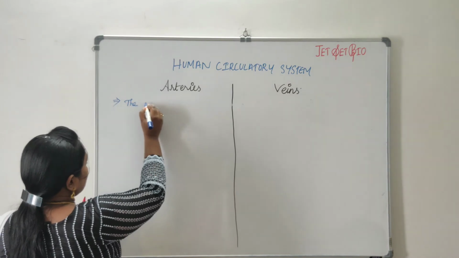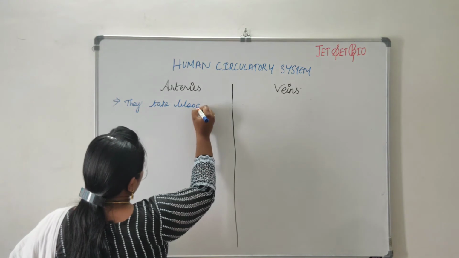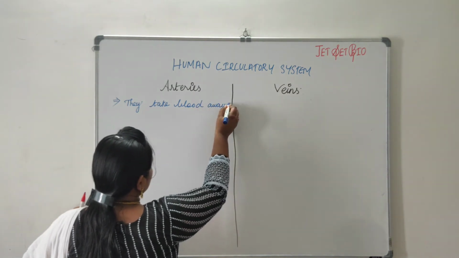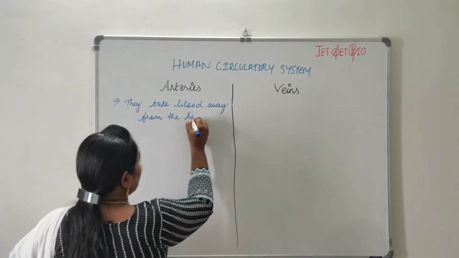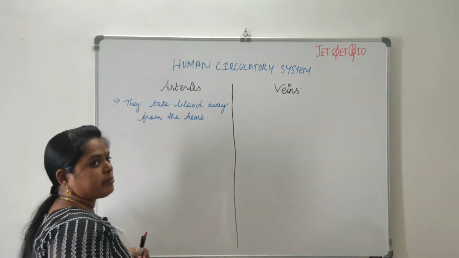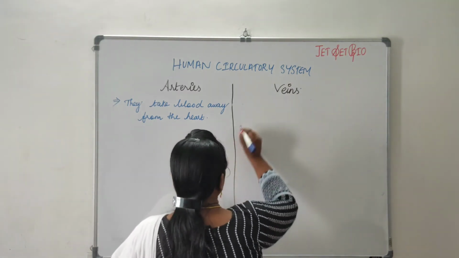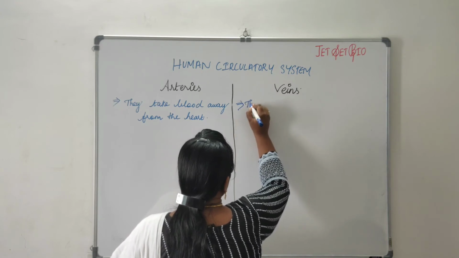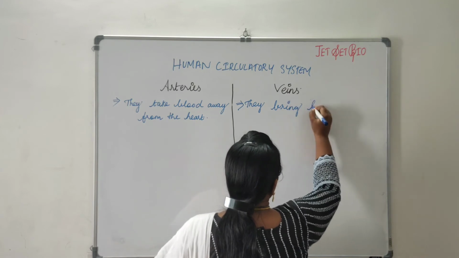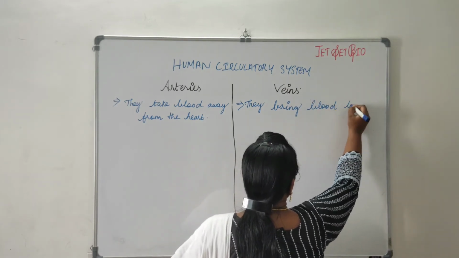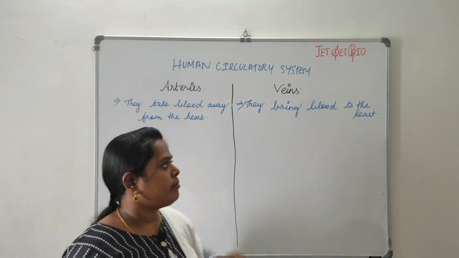So the first thing is what? Arteries take blood away from the heart. That is, they are going to take the oxygenated blood from the heart to all parts of the body. So veins, what are they going to do? They bring blood to the heart. They bring the deoxygenated blood to the heart.